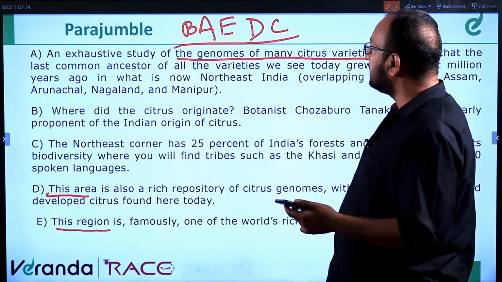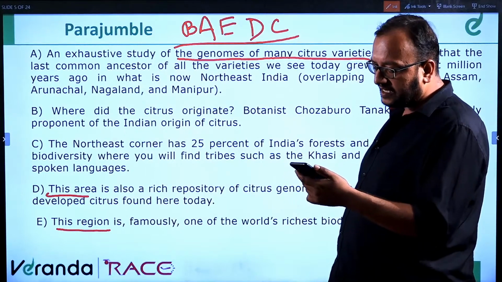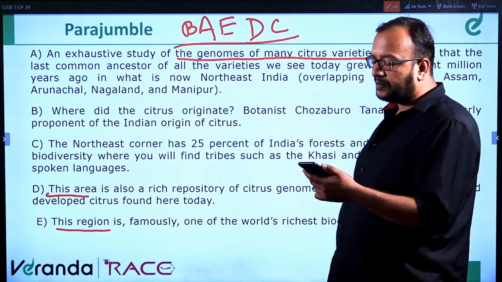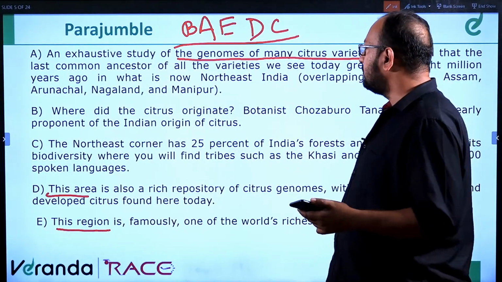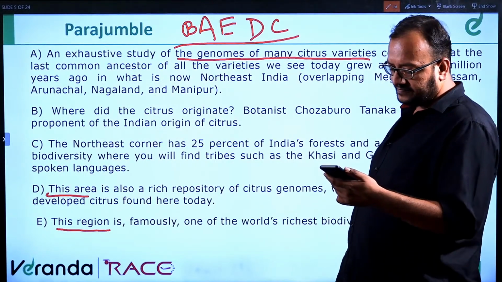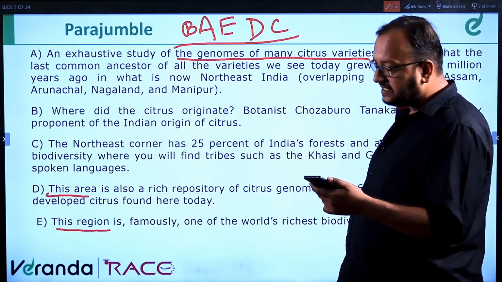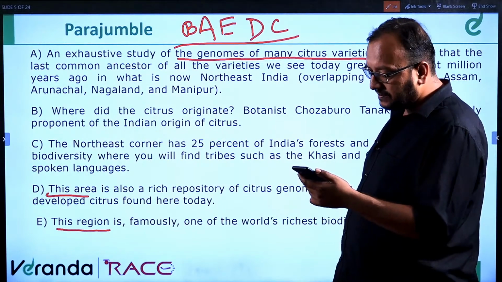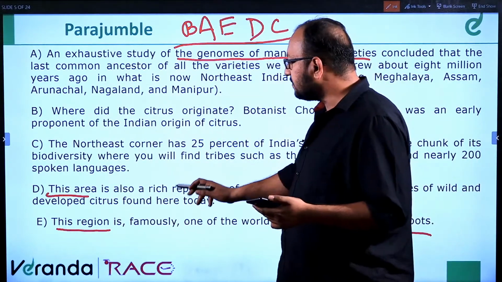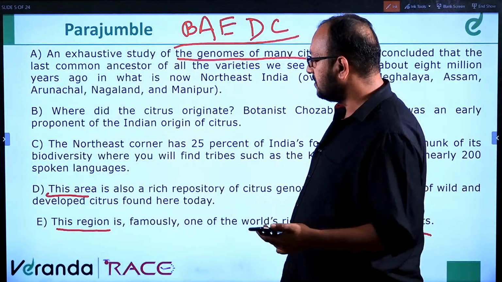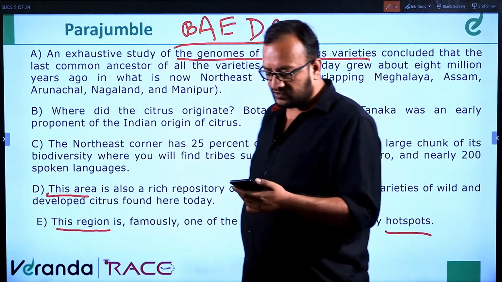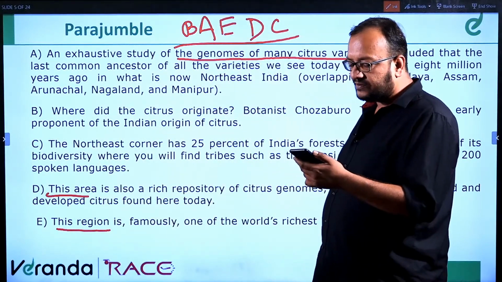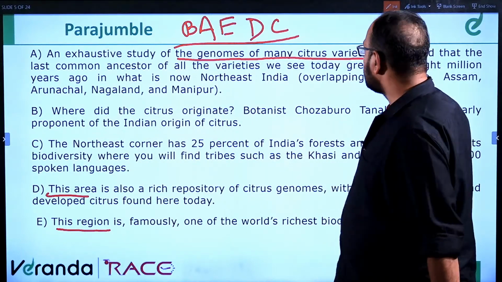Reshmi says BACED. BAEDC would be the correct answer, Reshmi, if you could see the proper arrangement which I have made. So, BAEDC would be the correct answer. Venkat says BAECD. BAEDC, because you see D comes exactly after E. So, you are close, Venkat. BAEDC would be the correct answer.